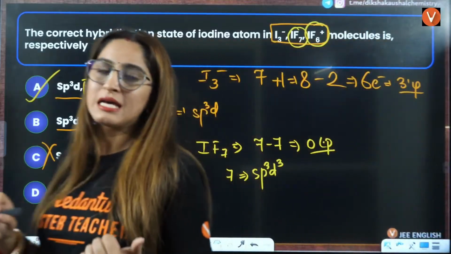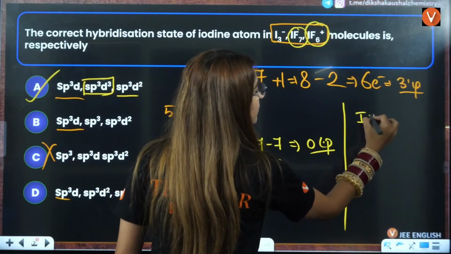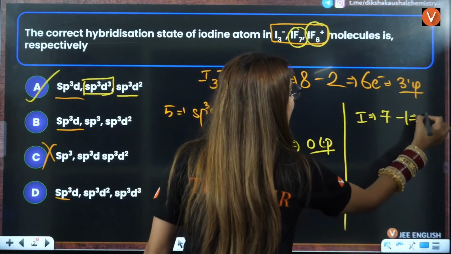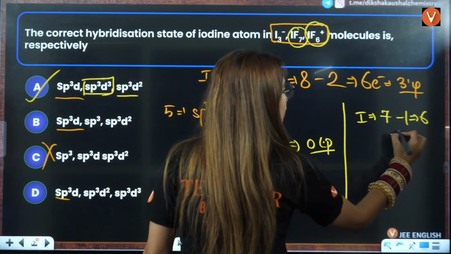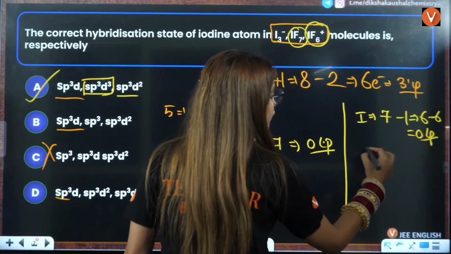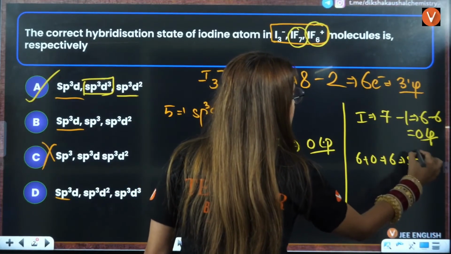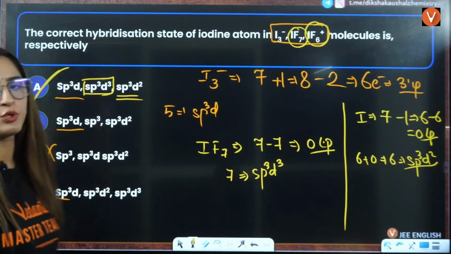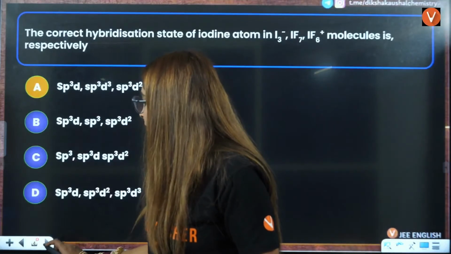IF6 plus also. So, for IF6 plus, what you have to remember? Now, it belongs to group number 17. That means 7 outermost electrons. 1 you are already taking out because there is a positive charge over there, right? And 6 electrons are involved in the bond formation. So that means 0 lone pairs you will have here. Bond pair plus lone pair is 6. So that means it is going to be sp3d2. That is octahedral. So the answer will be sp3d2. That is, A is the correct answer. One question will definitely be there based on hybridization.